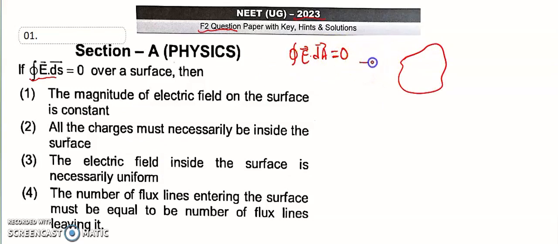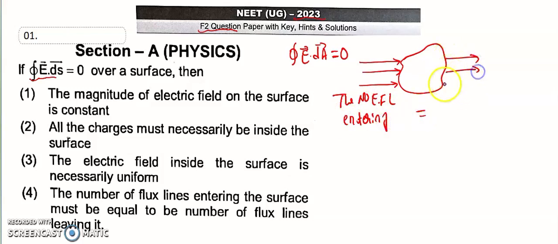0. So 0 means the number of electric field lines entering the closed surface is equal to the number of electric field lines leaving from the surface. The closed surface integral of E dot dA is electrostatically 0.